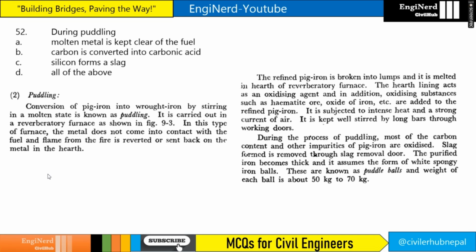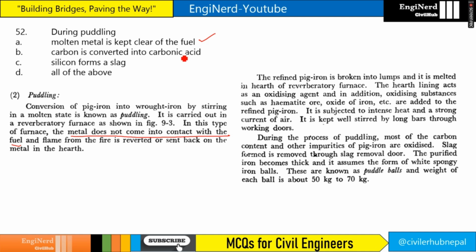During puddling, molten metal is kept clear of the fuel, carbon is converted into carbonic acid and silicon forms slag, all of the above, right? So basically, it is done in a reverberatory furnace, right? So the characteristic of a reverberatory furnace is the metal does not come in contact with the fuel. That is, the first one is correct.